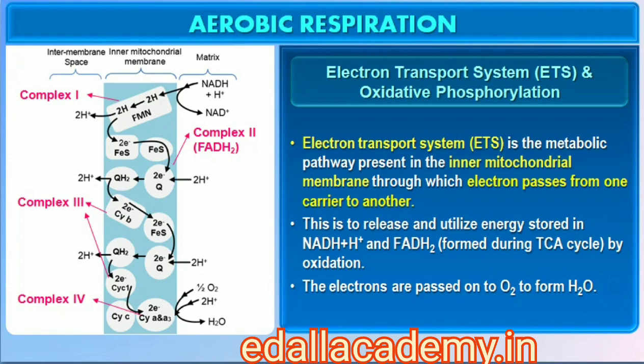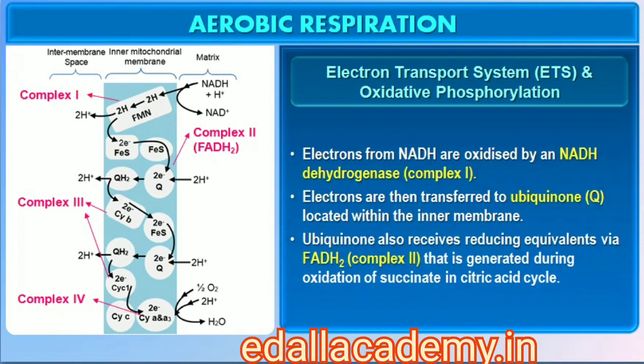The metabolic pathway through which the electron passes from one carrier to another is called the electron transport system, ETS, and it is present in the inner mitochondrial membrane. Electrons from NADH produced in the mitochondrial matrix during citric acid cycle are oxidized by an NADH dehydrogenase, complex I, and electrons are then transferred to ubiquinone located within the inner membrane.